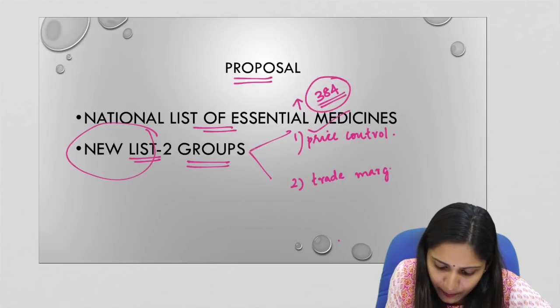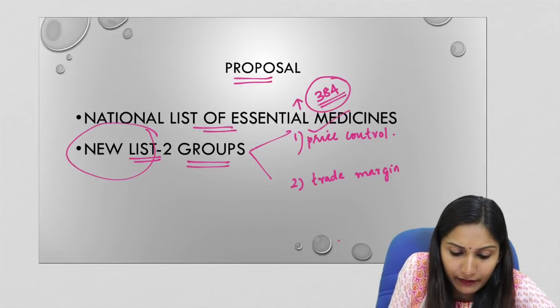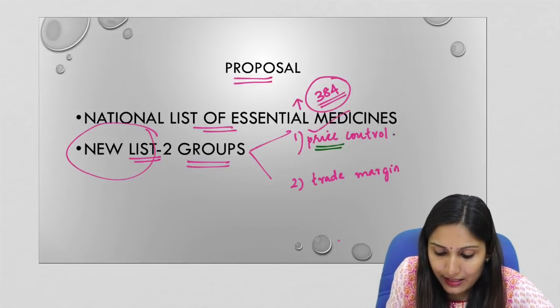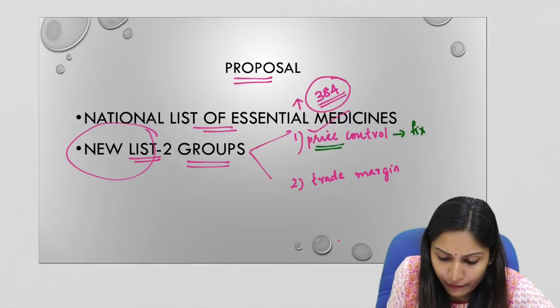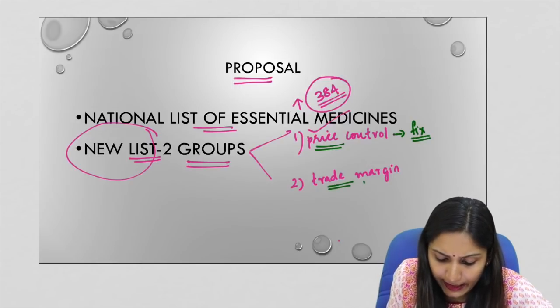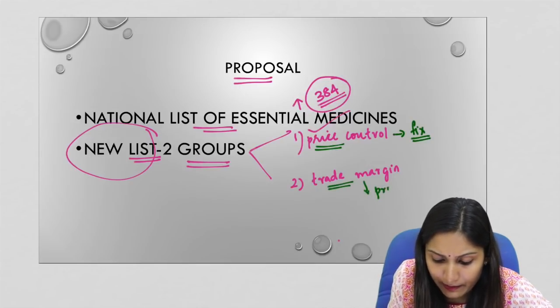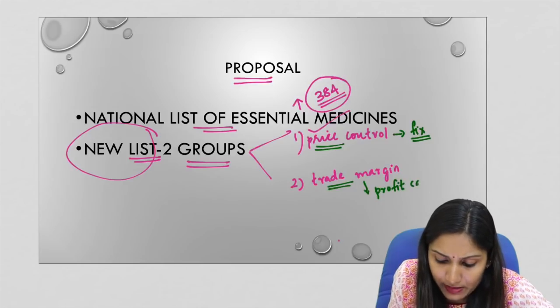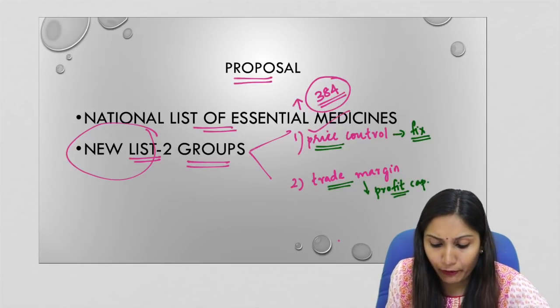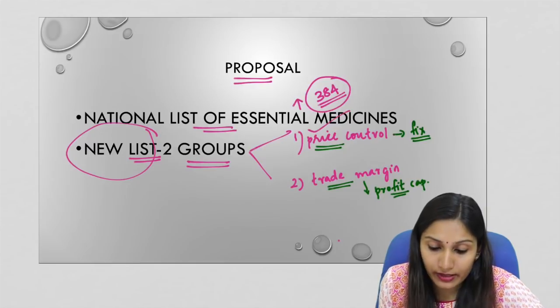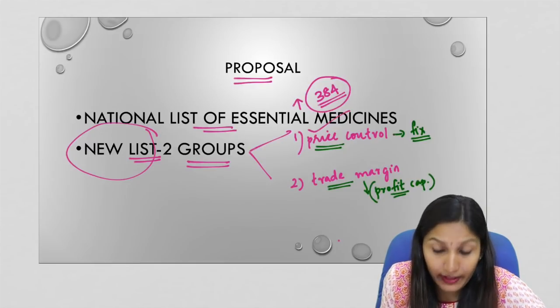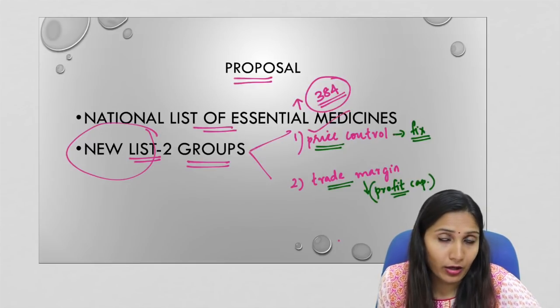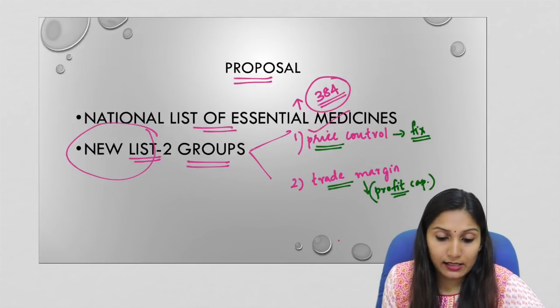So what is the difference between both of these? First one, the government will undertake a price control. That means the government will fix the prices. Now for the second one, trade margin means there will be a profit cap set up by the government, the maximum profit that the manufacturer of the drugs can make on manufacturing a particular medicine or by selling a particular category of medicine.